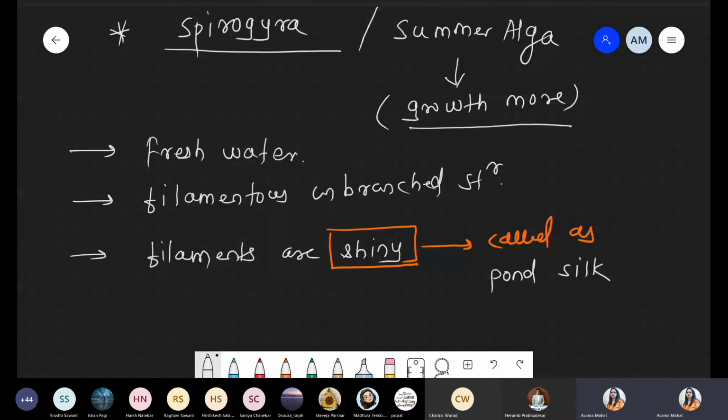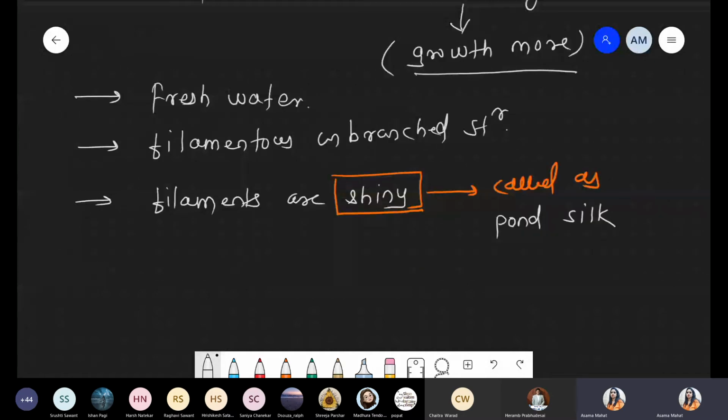So we are talking about Spirogyra. It has a filamentous, unbranched structure. Filamentous means what? We discussed the diagram: it has a filament-like structure, like the Nostoc we saw, which had filaments. Similar filament structures are present, but sometimes these filaments are shiny because they are present in fresh water, and sometimes it is also called pond silk.